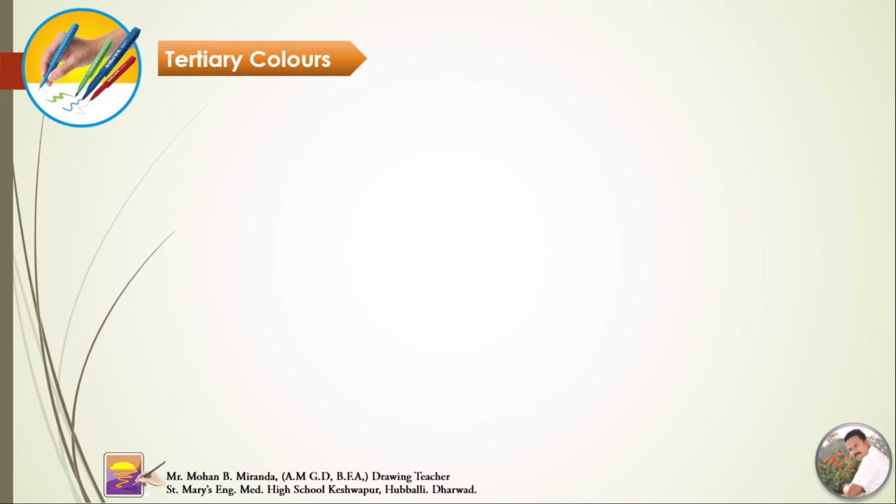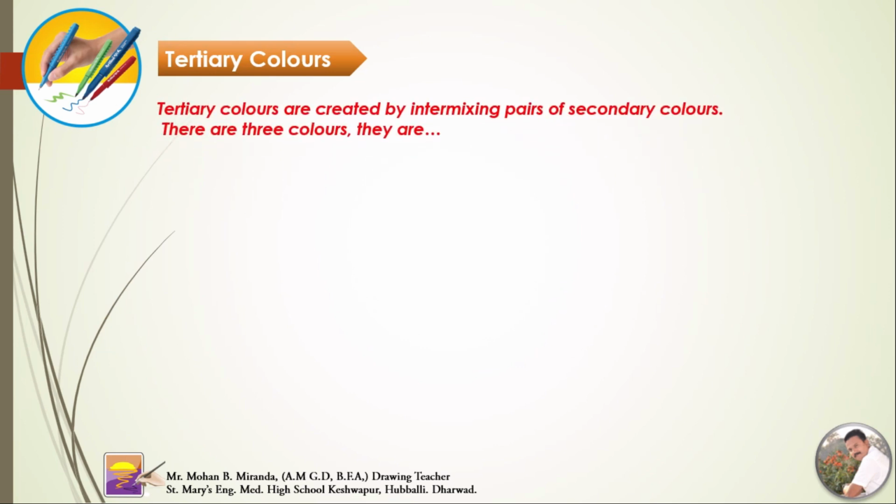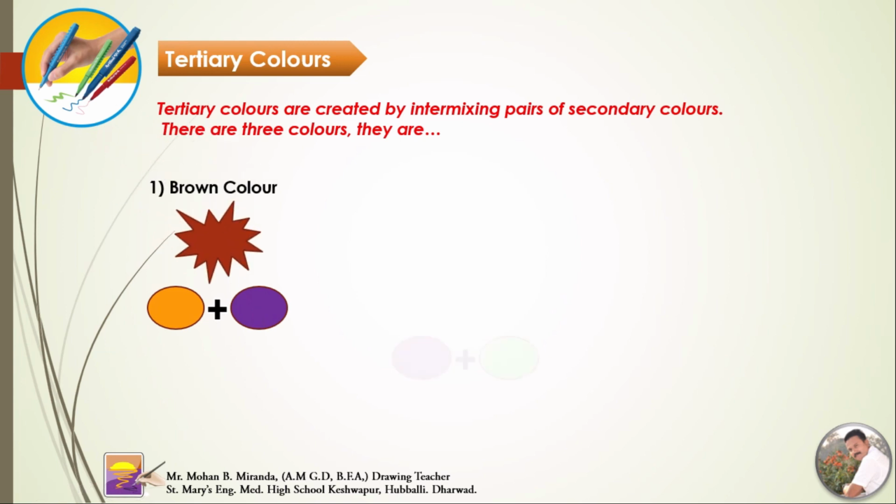Tertiary colors. What are tertiary colors? Tertiary colors are created by intermixing pairs of secondary colors. There are 3 colors. Orange plus purple, mixed together, gives a brown color.